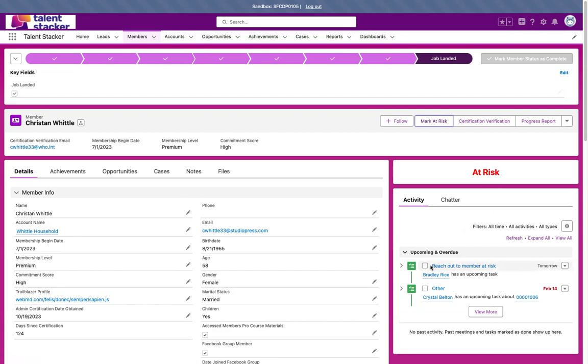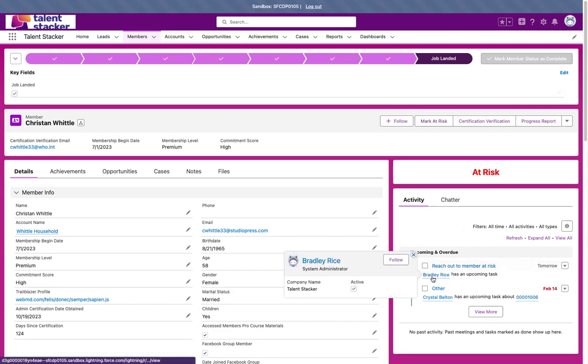Now there has been a task created for the system admin to show that that member is at risk and that that person could use some contact, some attention, and get some help getting back on track there.